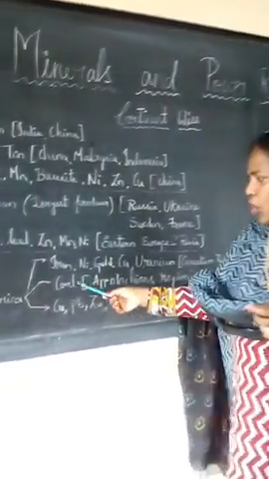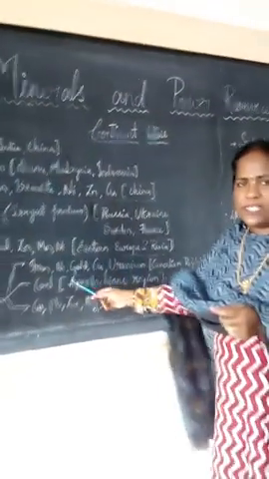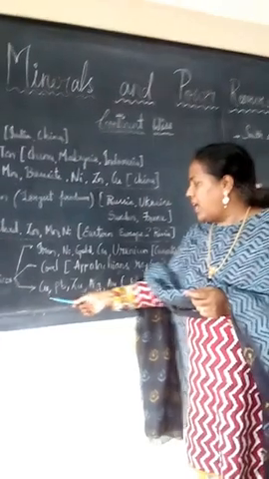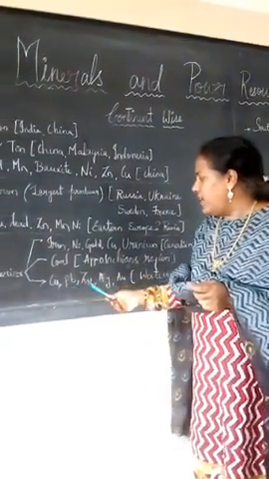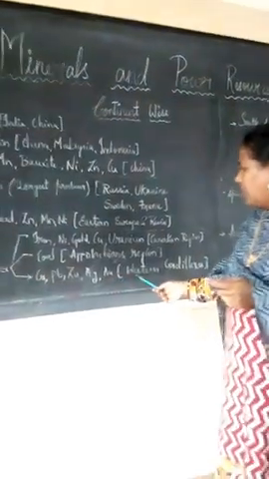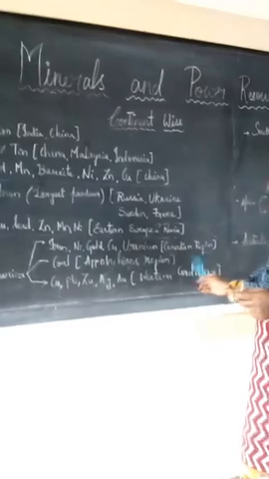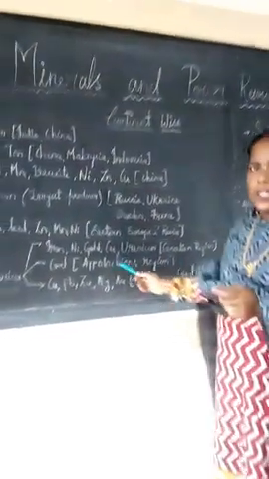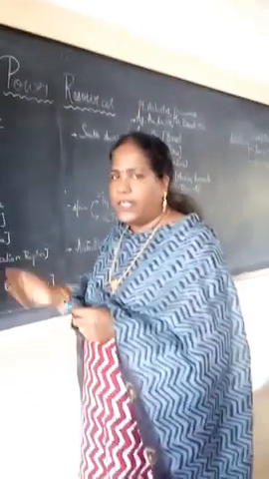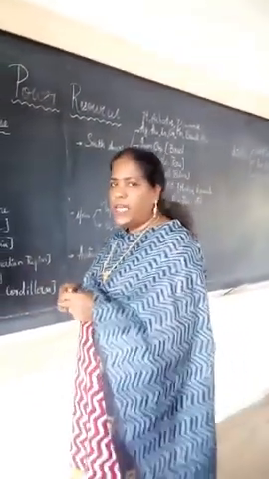Next one, coal. Coal is in the Appalachian region. The mountains are there, and in that, coal is available. Next, copper, silver, zinc, gold, aluminum. These all are in the western Cordilleras, which means these mountains are there. Here they are available. So North America is divided into 3 regions, and according to that, the minerals are available.